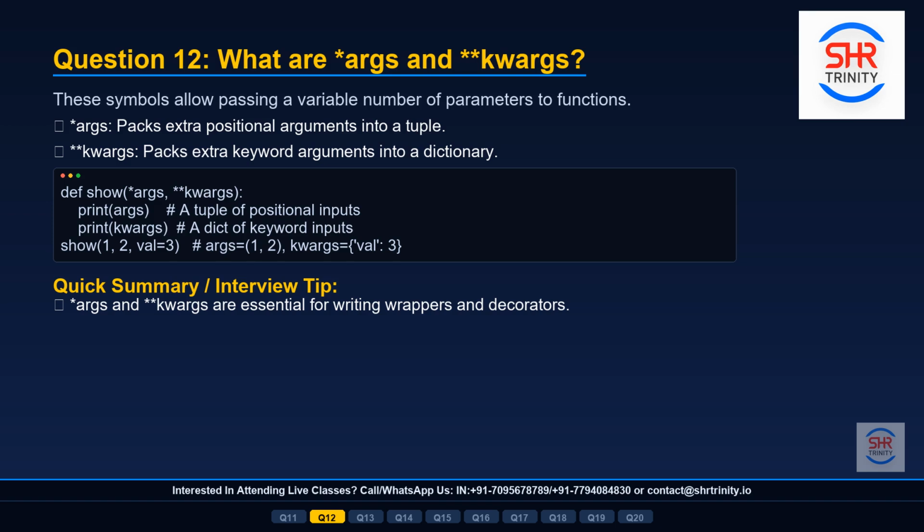Look at the code on screen. We define a function show with both. When we call show with 1, 2, and val equals 3, *args becomes the tuple 1 and 2, and kwargs becomes a dictionary with key val and value 3. This pattern is used extensively when writing decorator wrappers and flexible API functions in professional Python code.